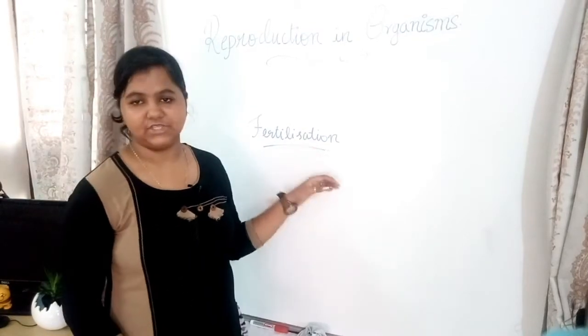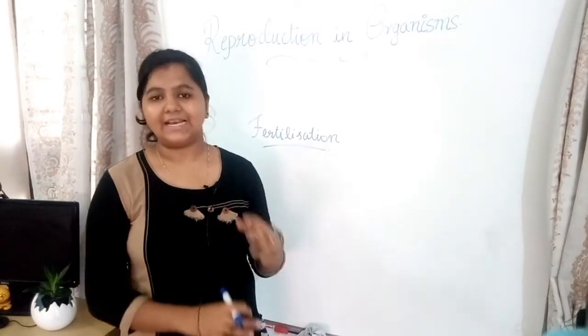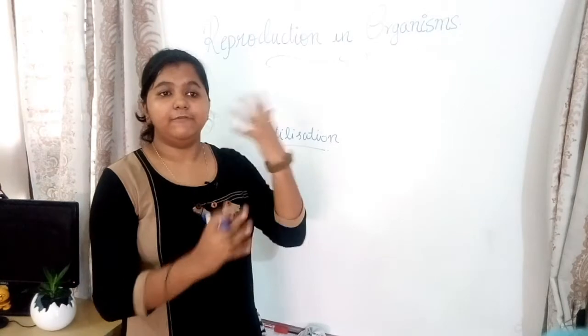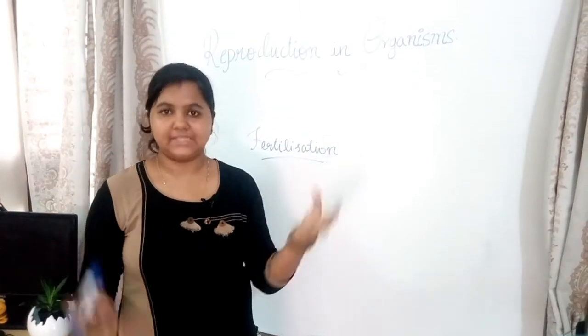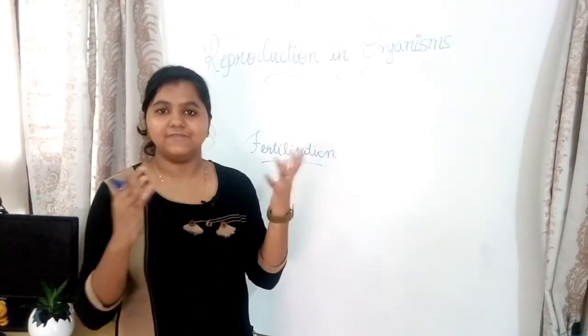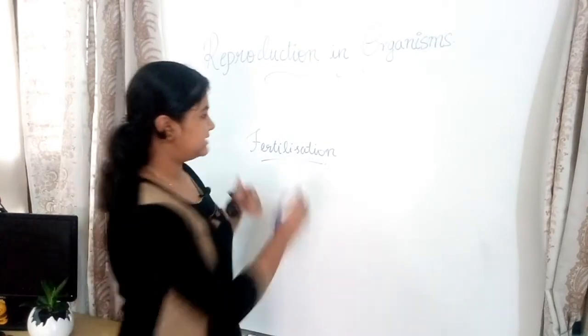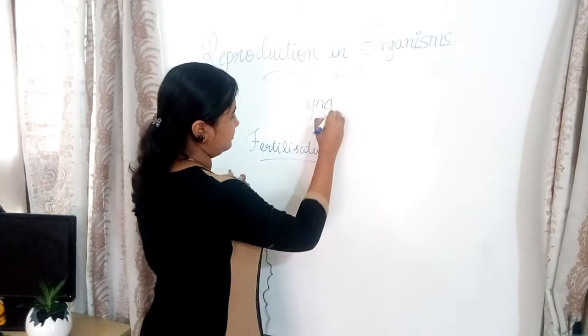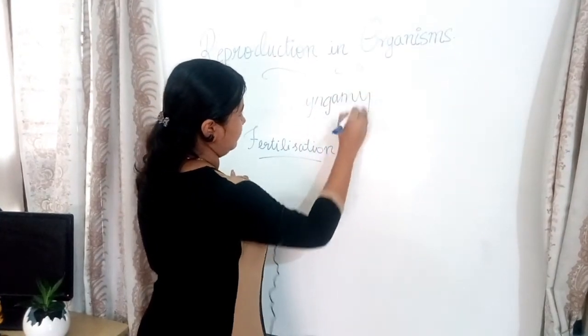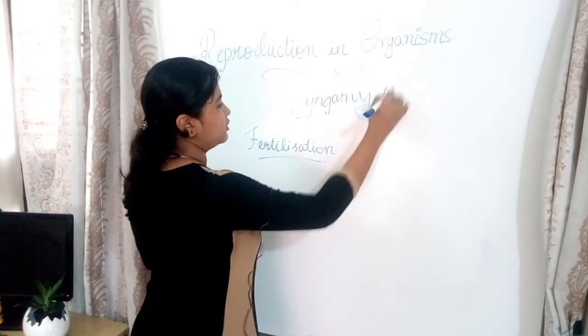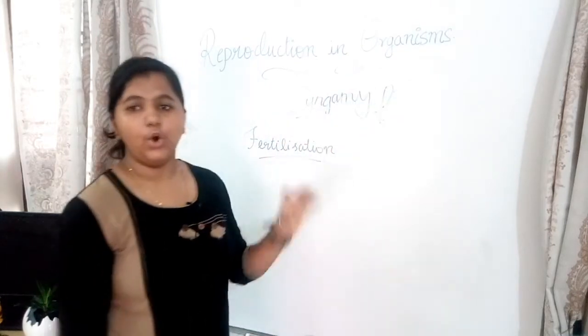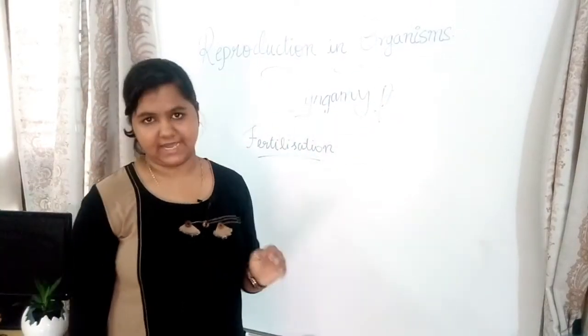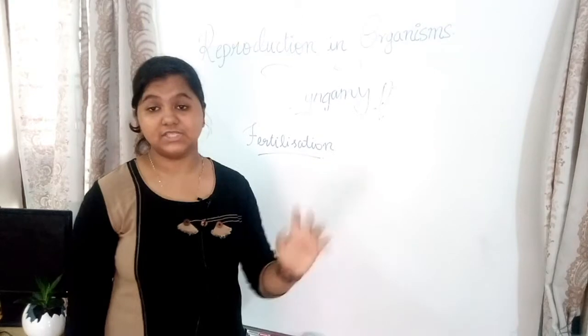So, fertilization. What is fertilization? Fertilization is the fusion of gametes. We learned about gametes. The fusion of gametes is called fertilization. It's also called syngamy. So, syngamy is another name for fertilization, and fertilization is of two types.